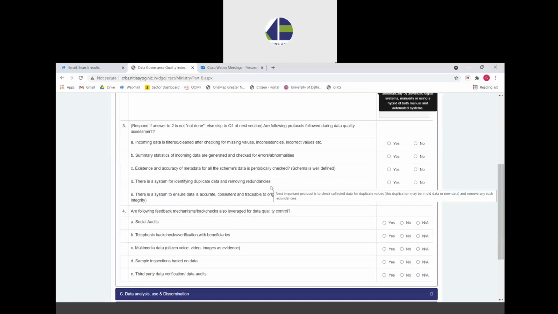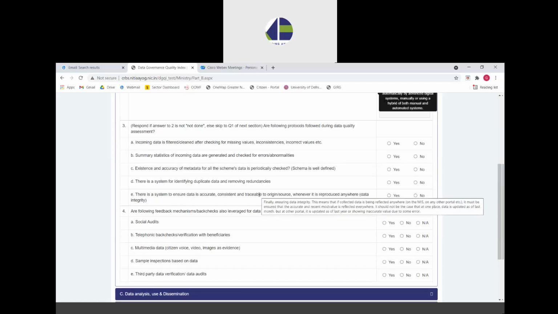The next protocol, an important protocol, is a system for ensuring that duplicate data is identified. If there are any kind of redundancies in the data that is being collected, they are removed so that data is clean of such duplications. So such deduplication measures are undertaken.